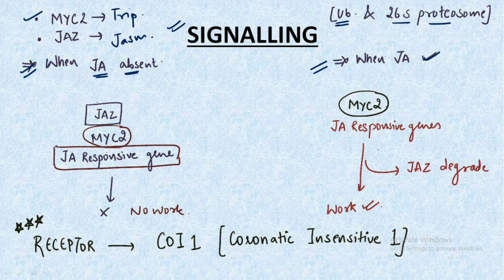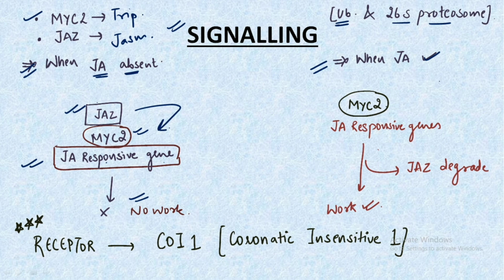Initially, when jasmonic acid is absent, this JAZ holds the MYC2 and the JA responsive genes all together, and no work is seen as the JAZ has inhibited the functioning of the jasmonic acid response genes.